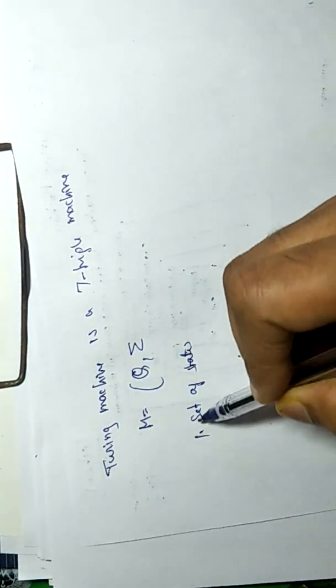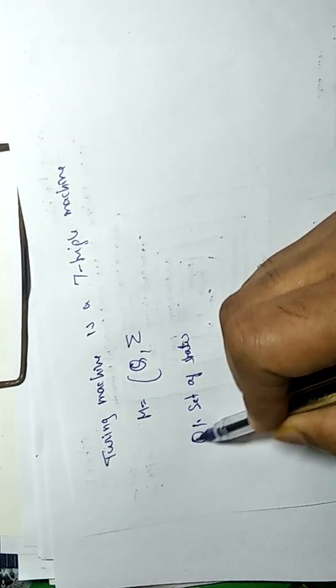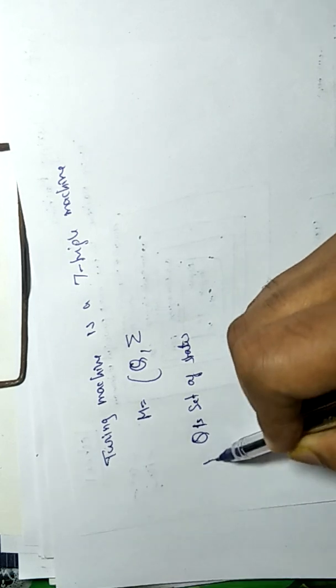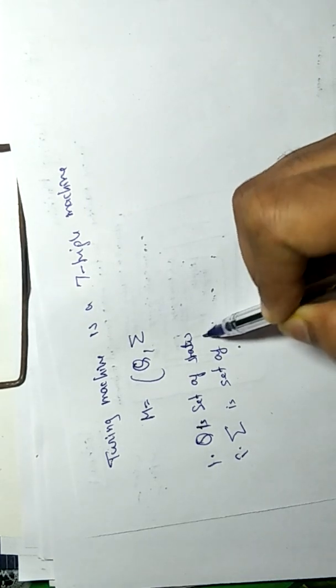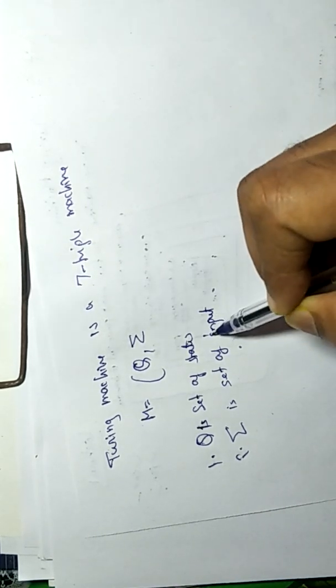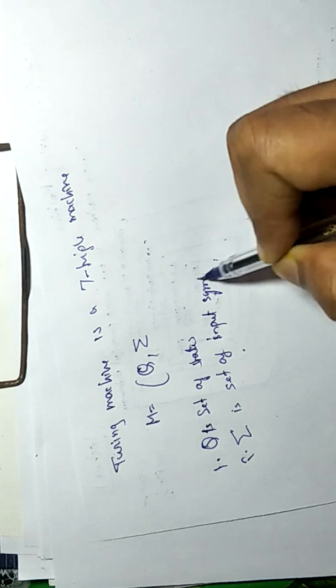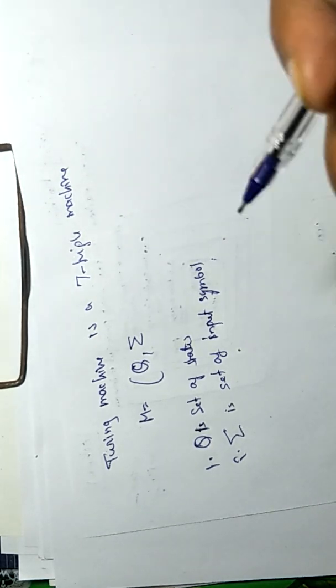Capital Q is the set of states. Second is the set of input symbols. Input symbols means what the input is made of. Suppose we have the language with a and b, then input is made of a and b only.